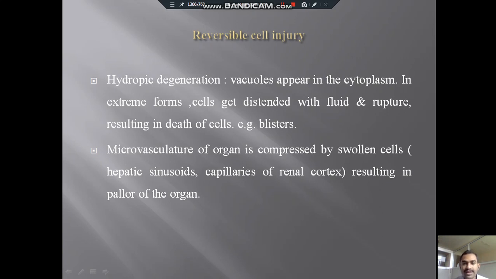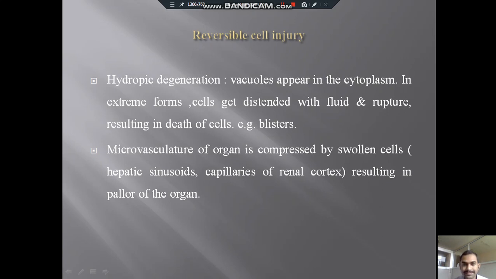Causes can be physical, chemical, infectious, biological, nutritional, or immunological factors, which we already discussed.